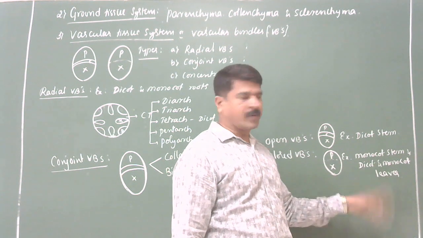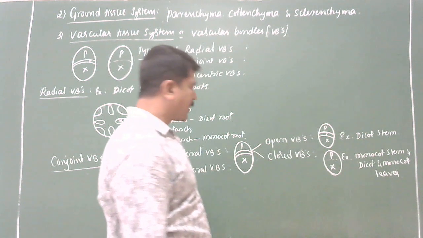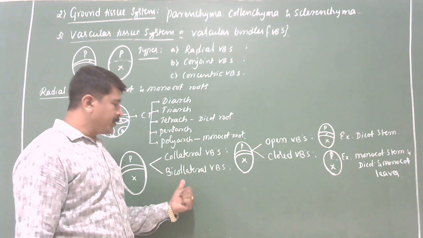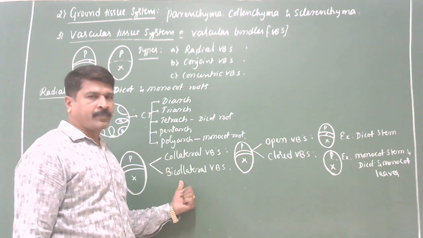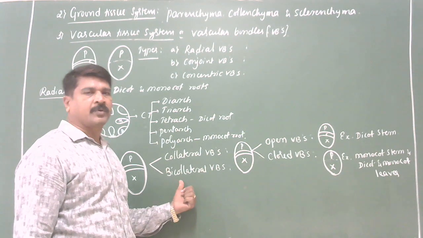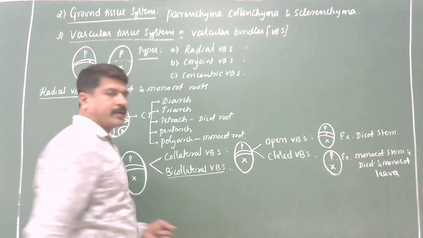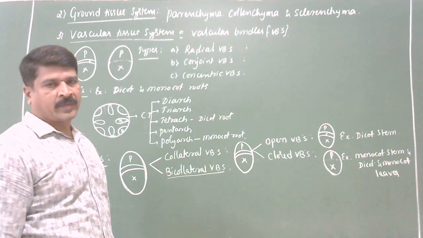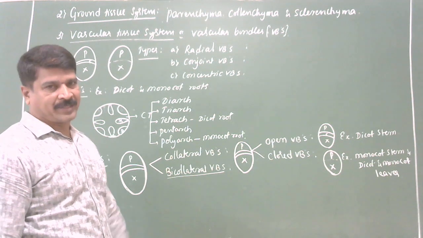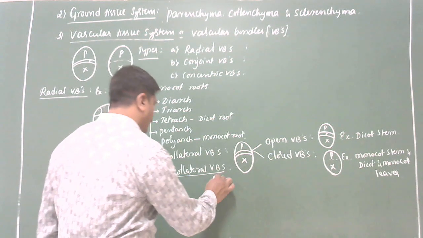Clear? Okay. Now let us see the bicollateral vascular bundles. Usually it is not in your theory part, but for competitive purposes you have to concentrate on this section. In the word itself, you are going to get the meaning. Bi means both. Collateral means distribution.